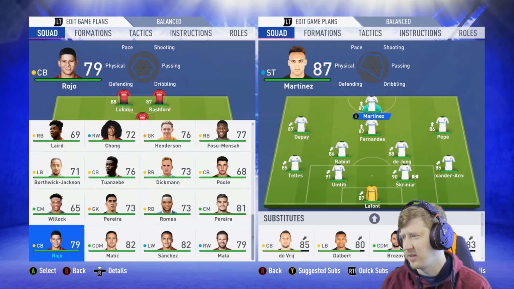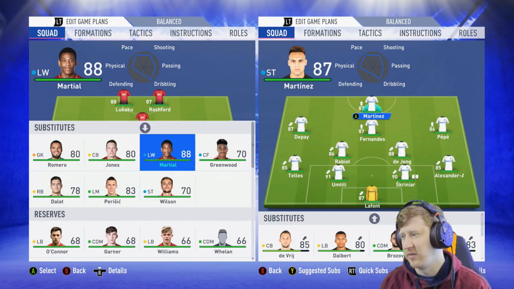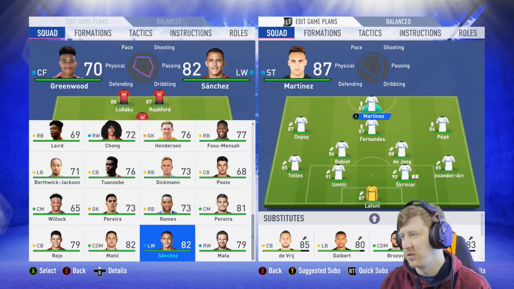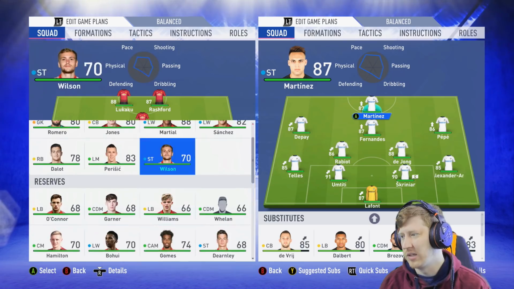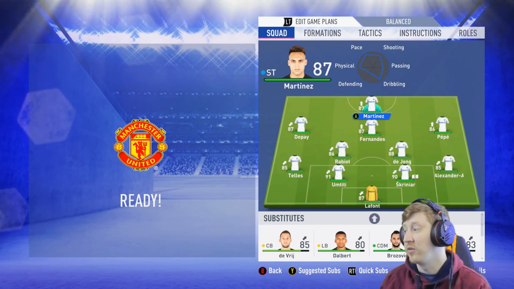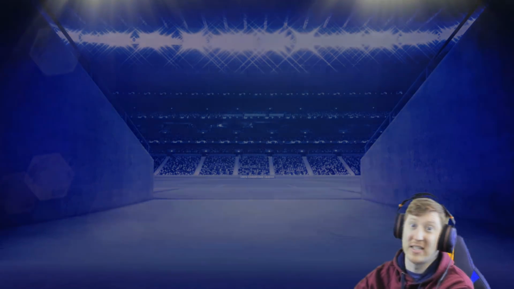There's an 80. Who was that down there at 80? Oh, it's Alexis. Certainly going to use Anthony Martial ahead of Alexis Sanchez, aren't they? Although perhaps I could put Alexis in there ahead of Mason Greenwood, so we'll do that. But it's not a strong team. Not a strong team at all for Manchester United. So hopefully we should win this and get ourselves top spot in the group. And then we'll just have to wait and see who we get in the knockouts after that.